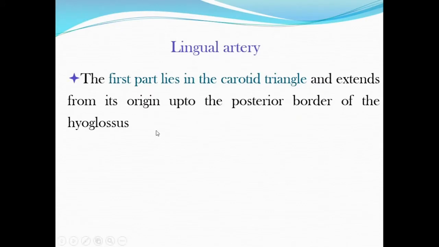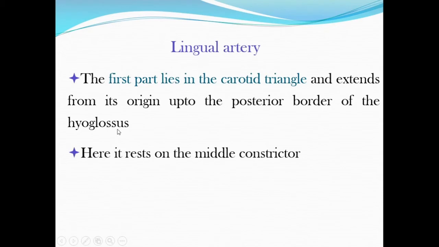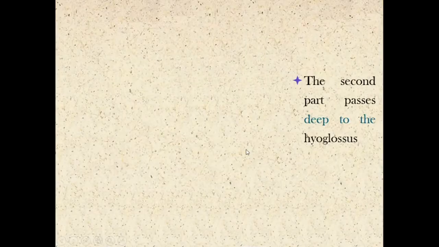So now we will see the three parts of this lingual artery. This lingual artery may be asked as short notes for you. So you have to write in detail, you have to know in detail. First part lies in the carotid triangle. Extends from its origin up to the posterior border of the hyoglossus. So it rests on the middle constrictor muscle, that is the floor of the carotid triangle. The second part passes deep to the hyoglossus muscle.